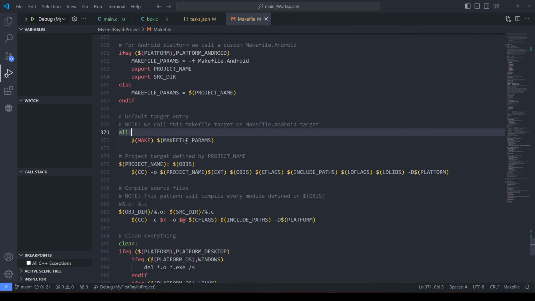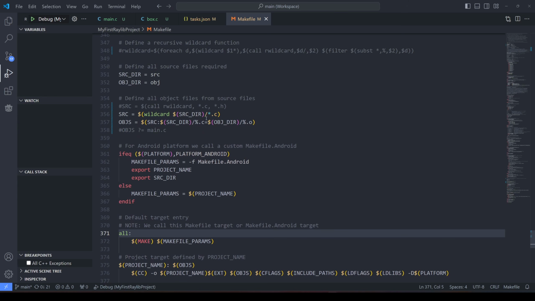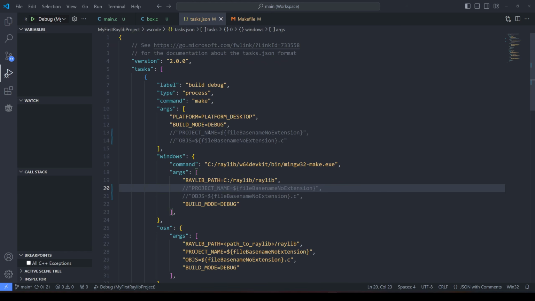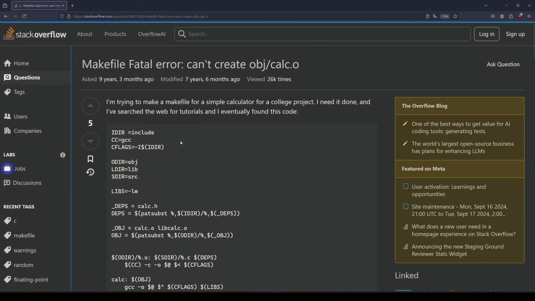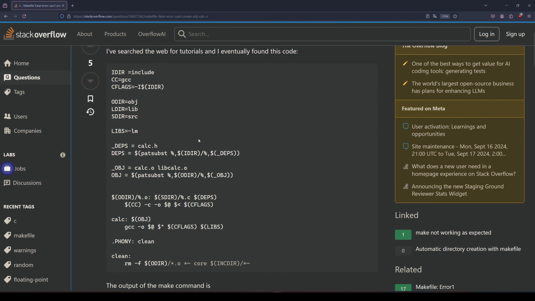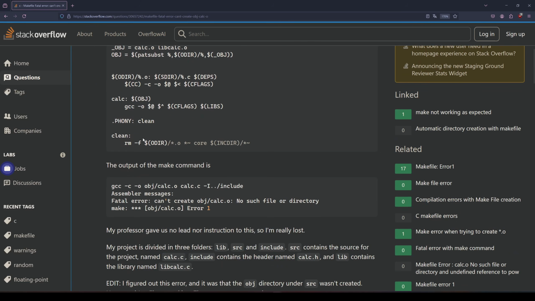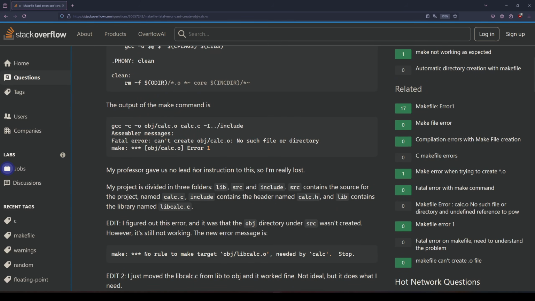Okay, I've just spent probably an hour trying to understand how I can compile everything. I went back, I looked at tutorials that didn't work. I eventually found this question asked 9 years and 3 months ago on Stack Overflow. Thank God for Stack Overflow. And you can tell here that he's using a makefile, just as we are, and he ran into this problem, which is exactly the same problem I had. Fatal error, can't create OBJ for his file.